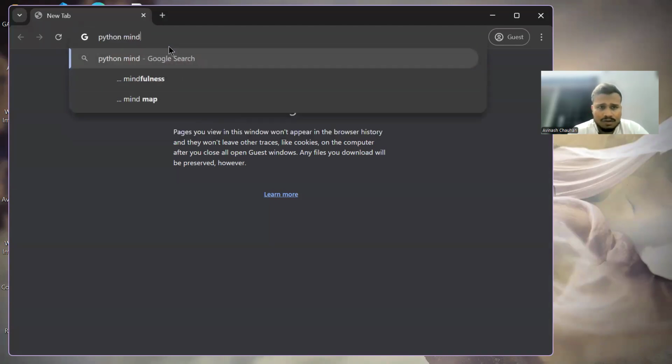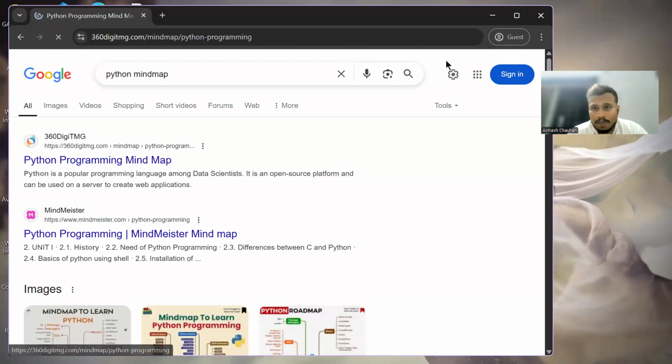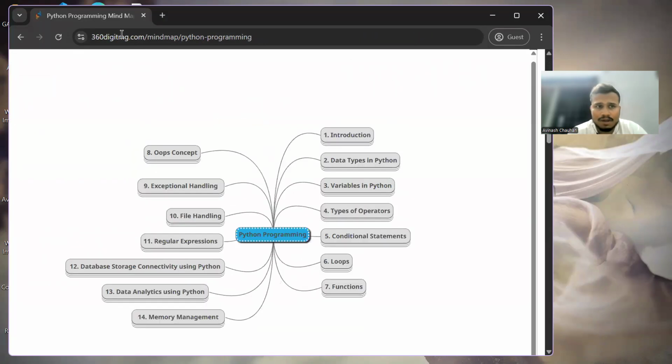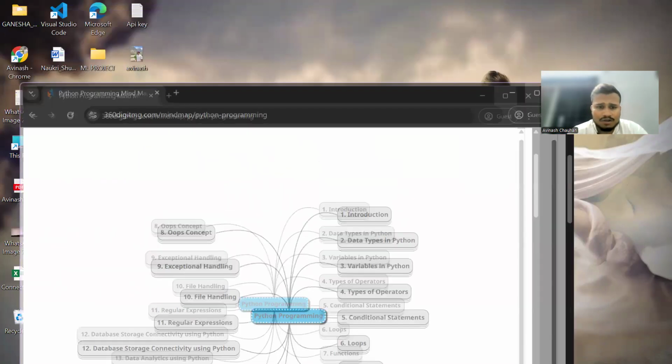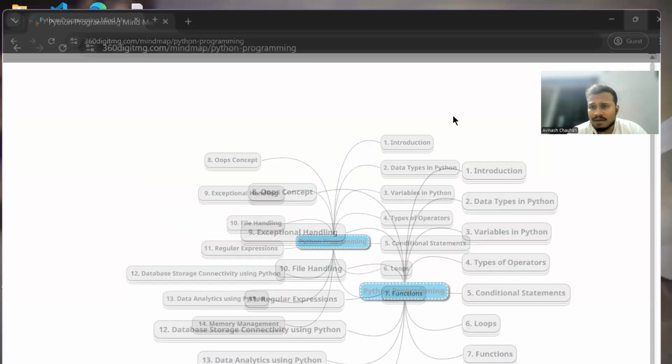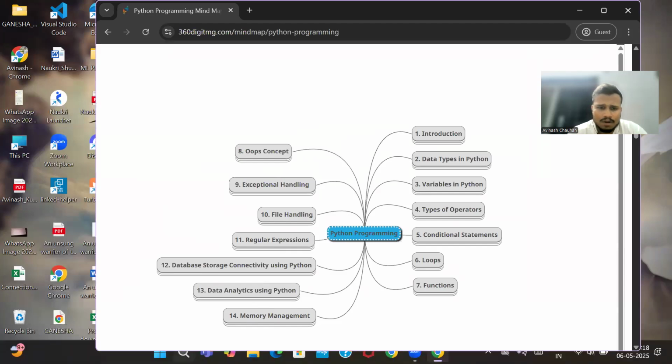I want you guys to read the mind map at least 5 to 6 times a day, because it will not just increase your memory, but also improve the way you understand Python, and many more things. This mind map plays a vital role in all of these things.